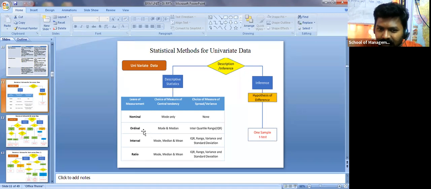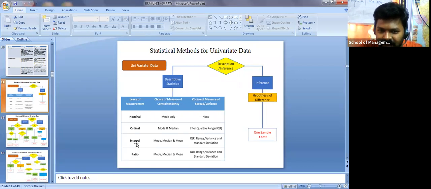Now if it is ordinal data, you can go ahead with the measure of central tendency, mode and median. For the measure of spread, it is the interquartile range. I hope you have heard about the interquartile range and quartile ranges in statistics. Then if your measurement is interval, you can go ahead with the mode, median and mean.